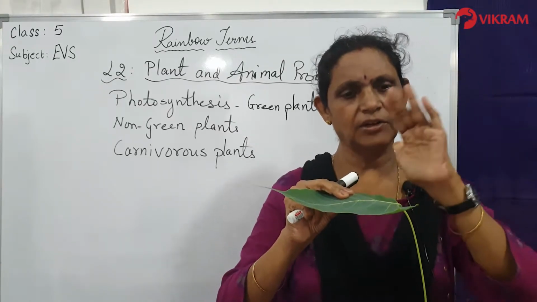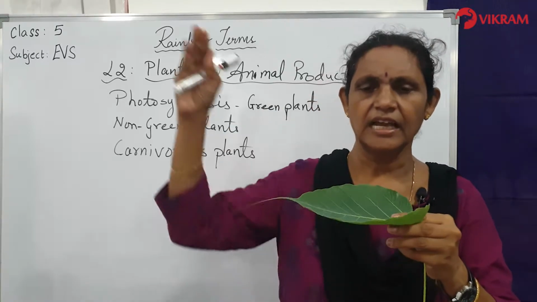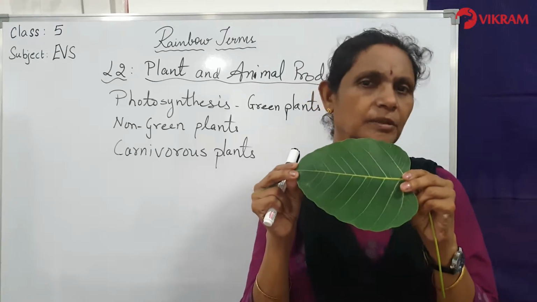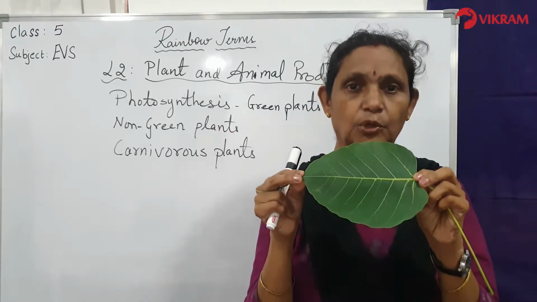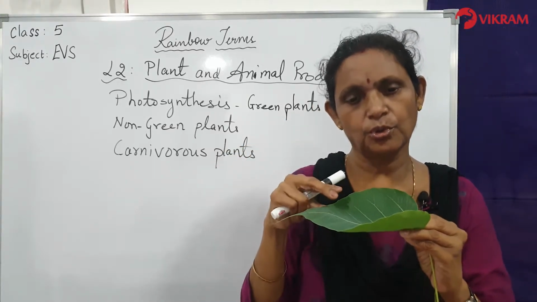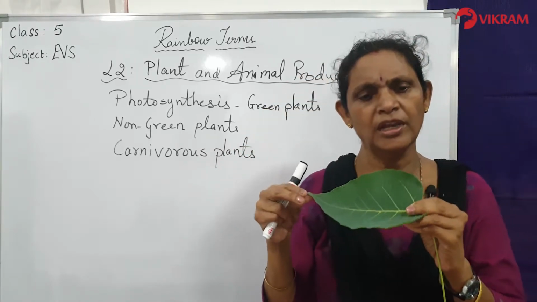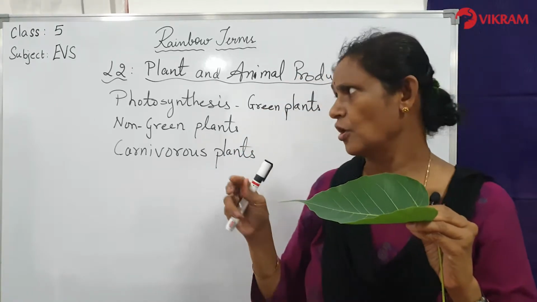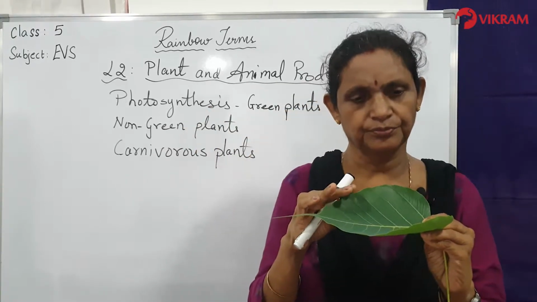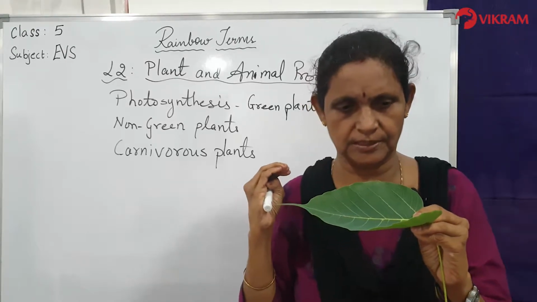So the plant will get water. It will get carbon dioxide gas. It will get sunlight. And it needs chlorophyll. The green part of the plant or the leaf is called chlorophyll. This part is also very important for producing the food. So chlorophyll also is present. All these 4 things inside the leaf will go through a process called photosynthesis. This process will produce the food. How does it produce the food? Now we will go through all the steps.